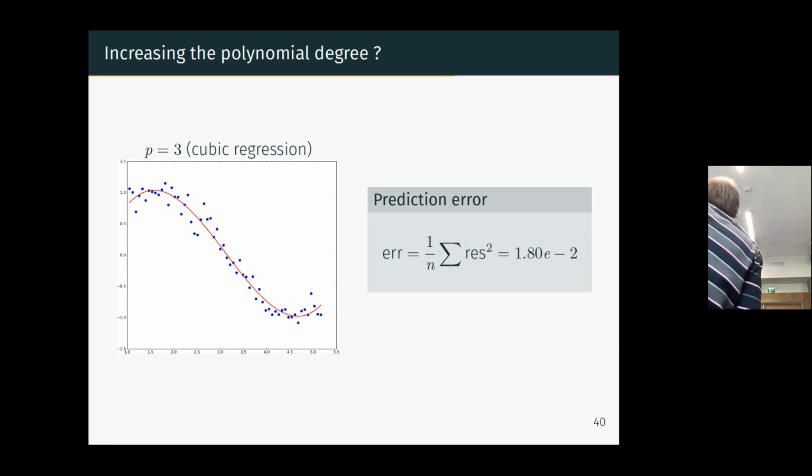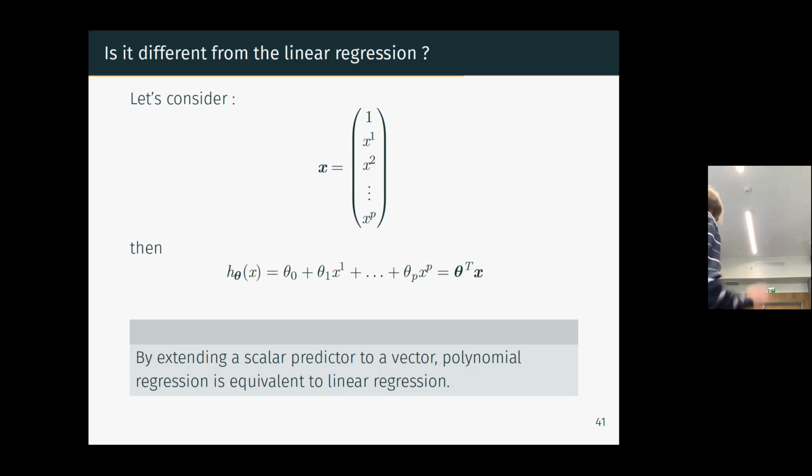But if I do a cubic regression, for example, so instead of a polynomial degree of 1, I have a polynomial degree of 3, it seems much better. And this is the example we saw last time, actually. Just one comment I didn't make last time.